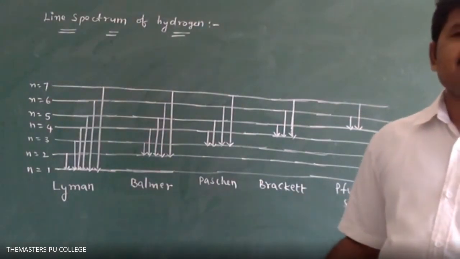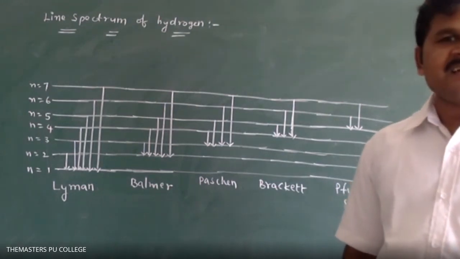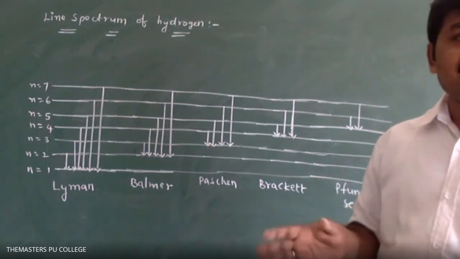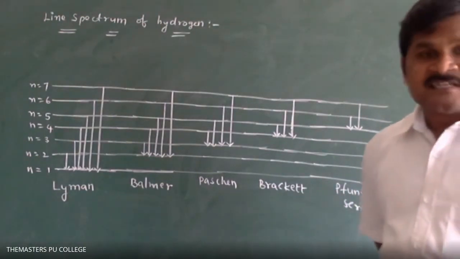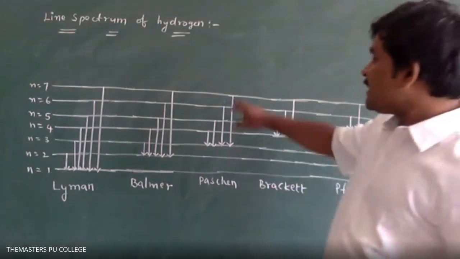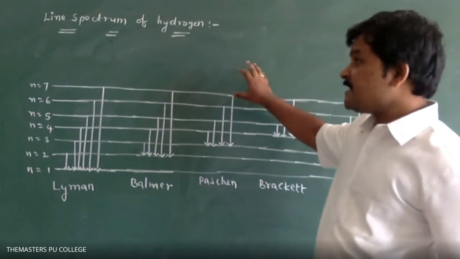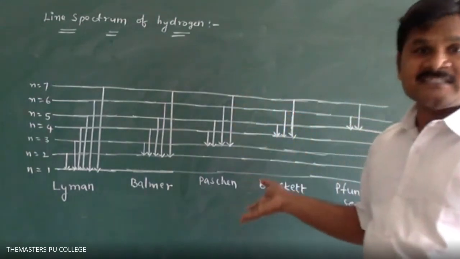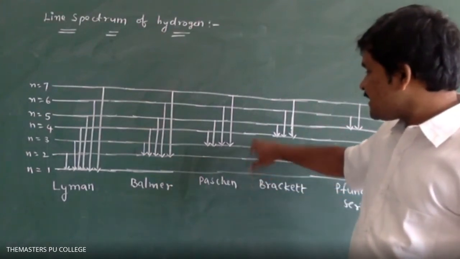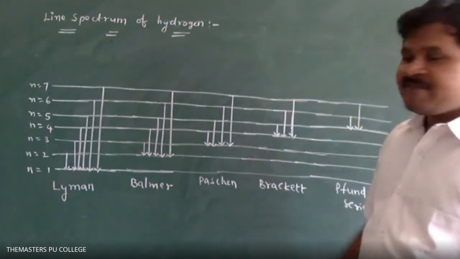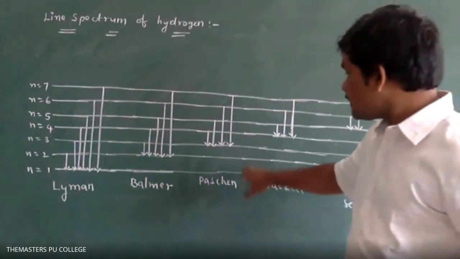Which has the least? E is equal to 1 by n square is the formula. That is the energy and orbit relation. The energy and orbit relation is inversely proportional. Greater the n value of the orbit, lesser is the energy. Why? Because if you take this line and this line and this line, different lines I have taken, which has the least attraction from the nucleus, this one or this one?